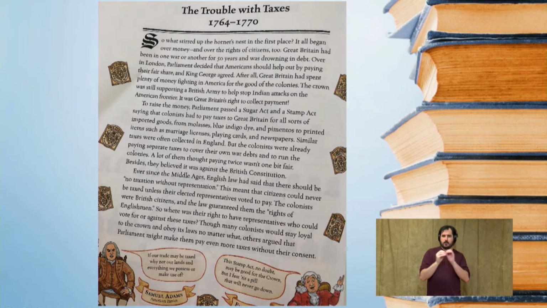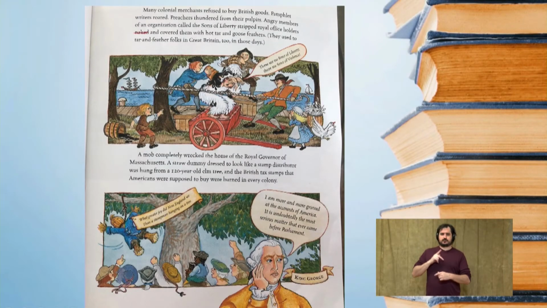Though many colonists would say they were loyal to the Crown and would obey its law no matter what, others argued that Parliament might make them pay even more taxes without their consent. Many colonial merchants refused to buy British goods. Pamphlet writers roared. Preachers thundered from their pulpits. Angry members of an organization called the Sons of Liberty stripped royal officeholders and covered them with hot tar and goose feathers. They used to tar and feather folks in Great Britain, too, at this time. A mob completely wrecked the home of the royal governor of Massachusetts.